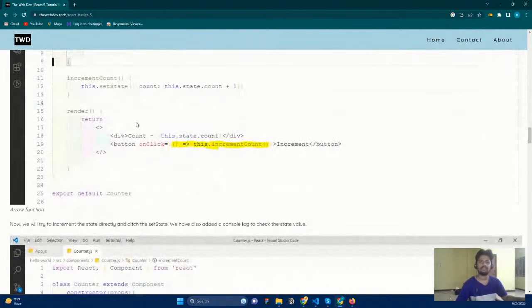That is why you can use arrow functions. If you learn ES6, you can notice that an arrow function is not only going to reduce your syntax, it also helps us change the scope of this. So whenever you are using a class component, if you are using an arrow function and calling this, the dynamic scope always refers to the root object.